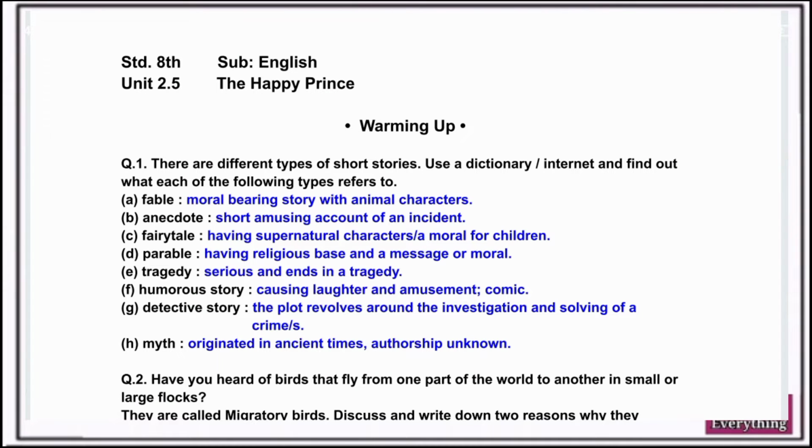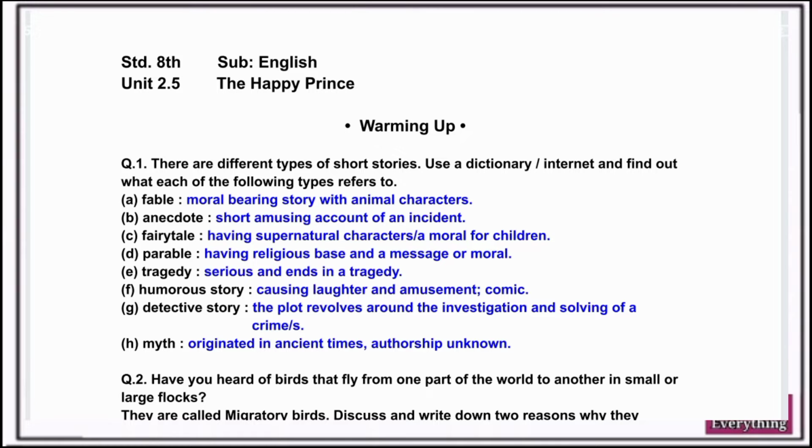Standard 8, Subject English, Unit 2.5, The Happy Prince, Warming Up. Question number 1. There are different types of short stories. Use a dictionary, internet and find out what each of the following types refers to.